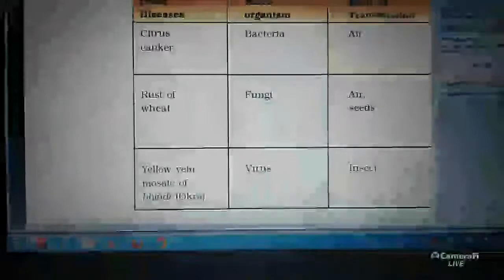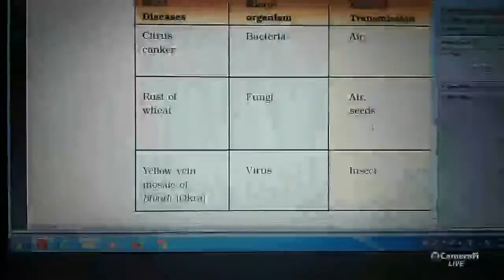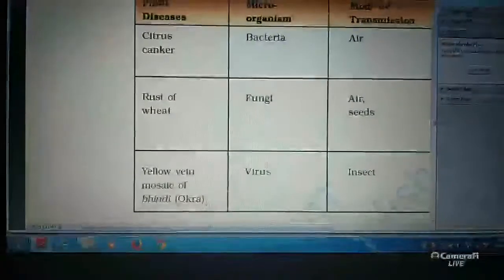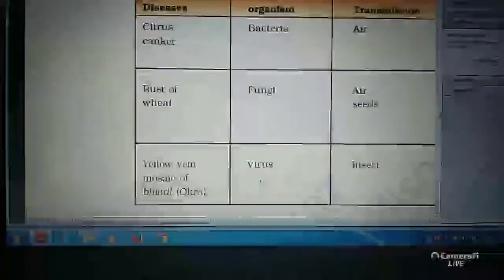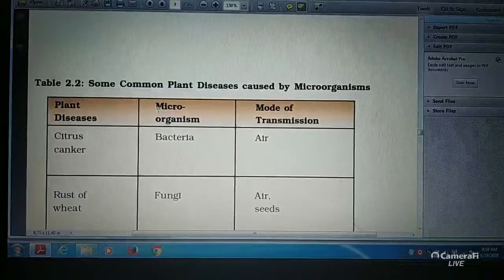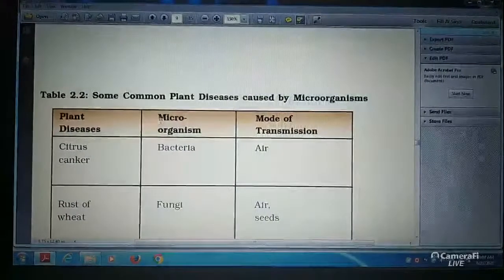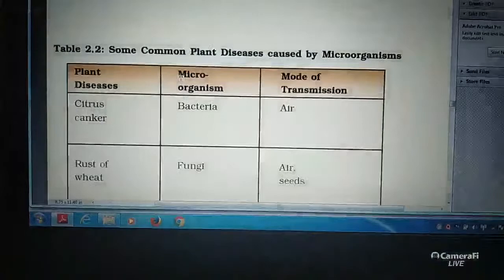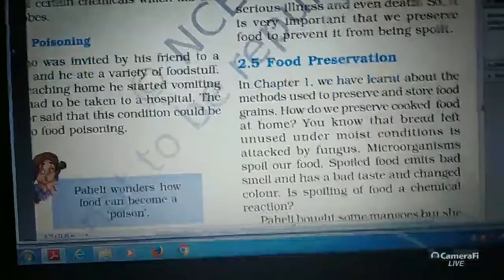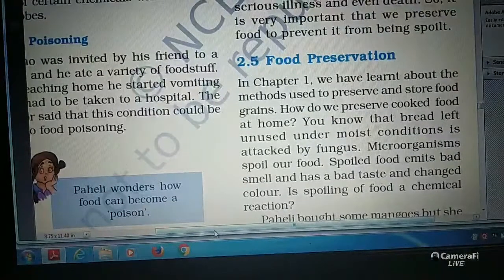Another is a fungal disease, with transmission through air and seeds. Yellow vein mosaic of bhindi or okra is a viral disease transmitted through insects. Foot and mouth disease and anthrax occur in animals.